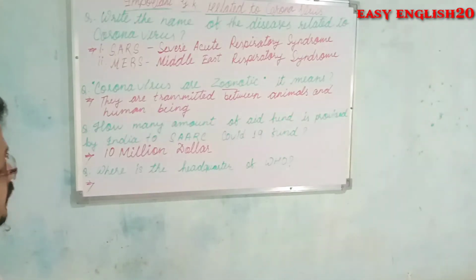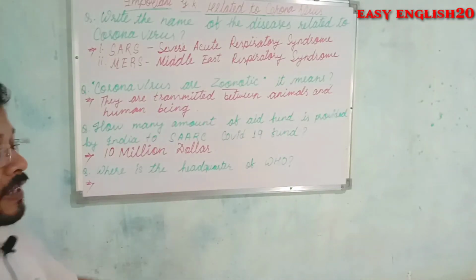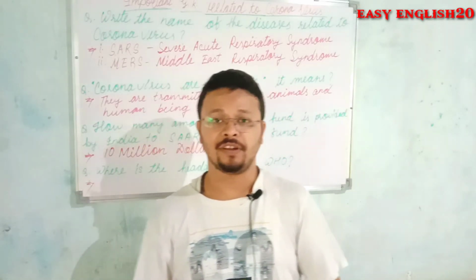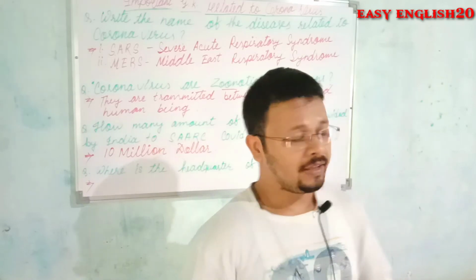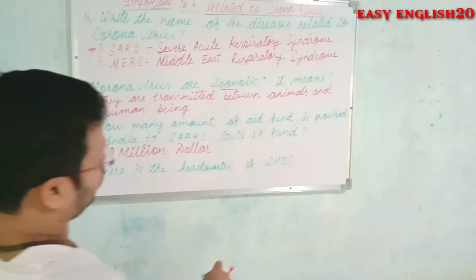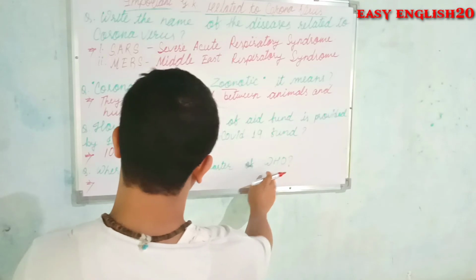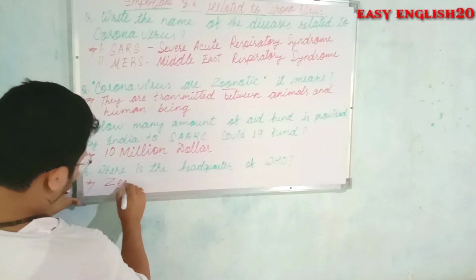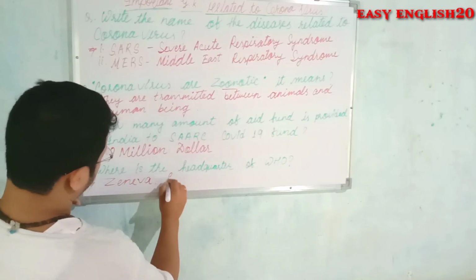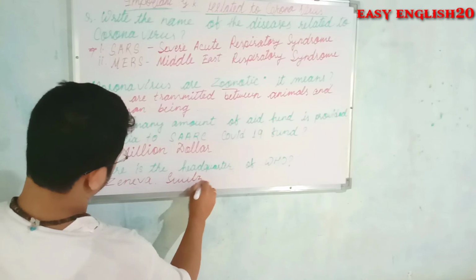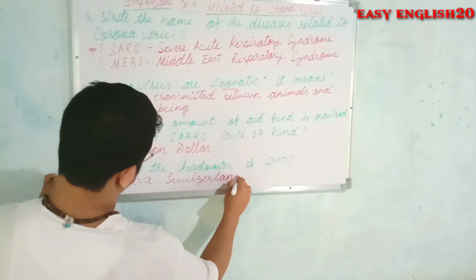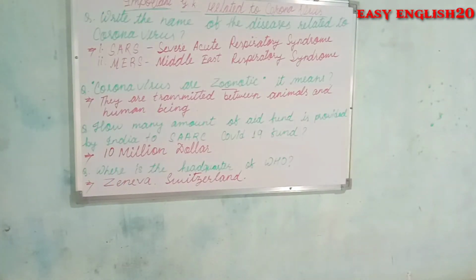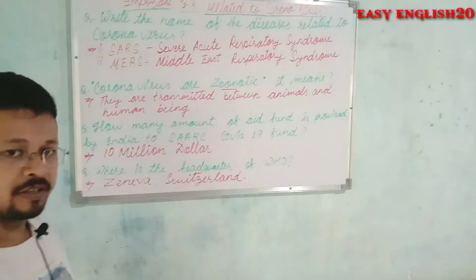And the next and the last question is, where is the headquarters of WHO? We are very familiar with the name of the organization WHO nowadays, and its full form is World Health Organization, and its headquarters is situated in Geneva of Switzerland. WHO's headquarters is situated in Geneva, Switzerland.